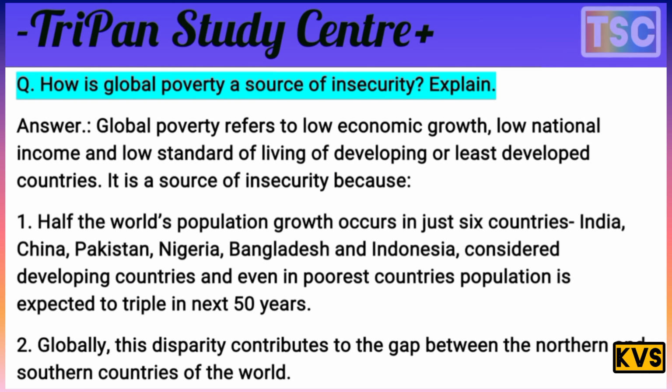You know that there is a most important insecurity source here. Half of the world's population growth is in only 6 countries. India is number one, then China, Pakistan, Nigeria, Bangladesh and Indonesia. That's important. In these countries, the population is expected to triple in only the next 50 years.